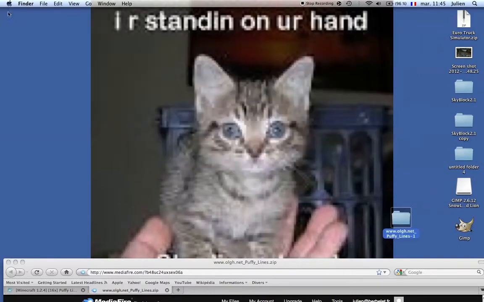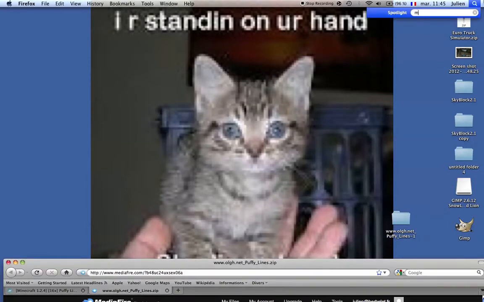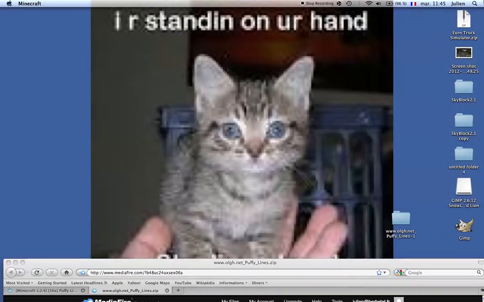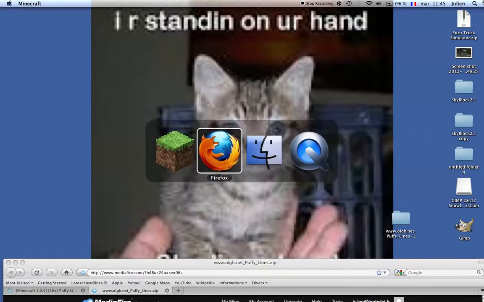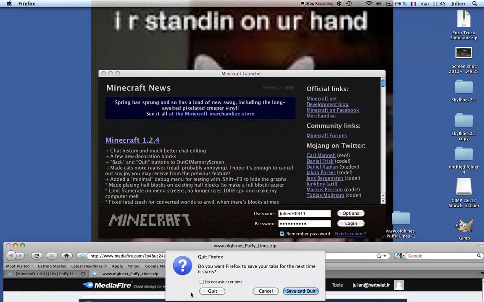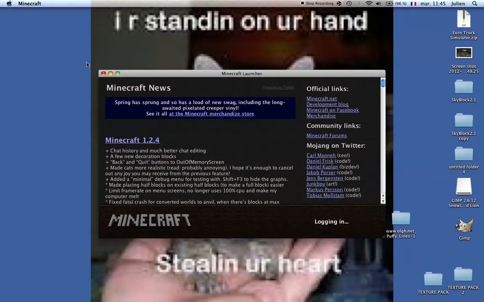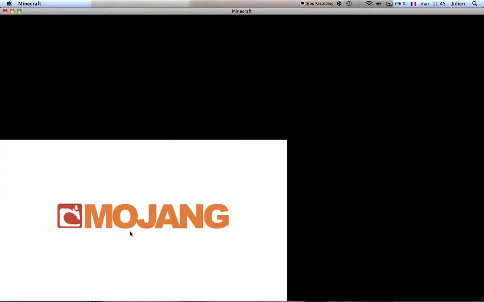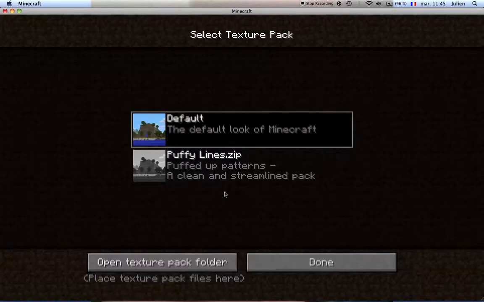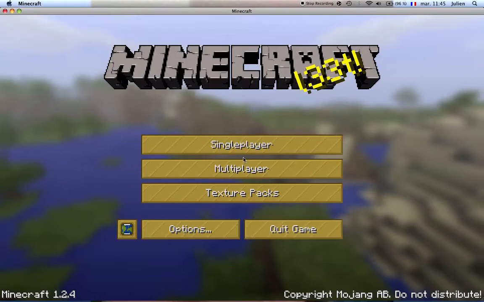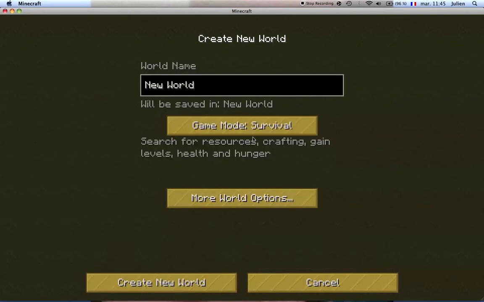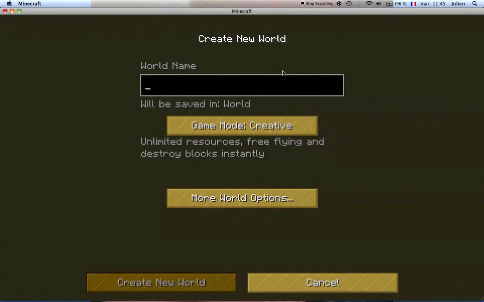Now let me test Minecraft. So I'm just gonna go to Minecraft. I'm gonna want to click this. Click the mask again. There. Now you're gonna want to go to texture packs. Now it looks like it's working. Let me check. If you need OptiFine, I'm going to try to find it and put it in the description.